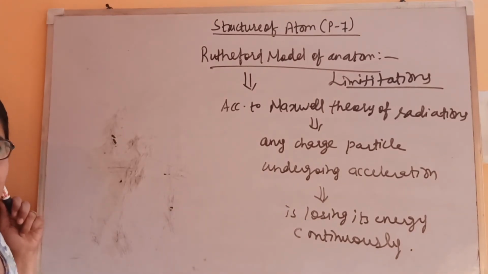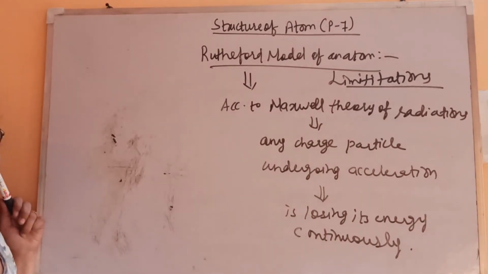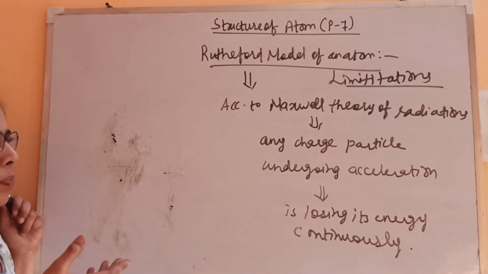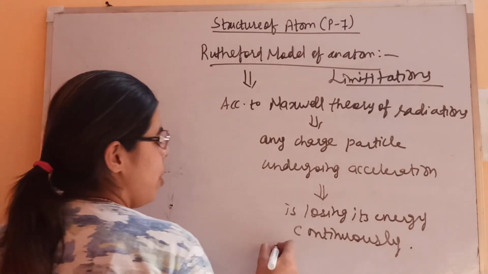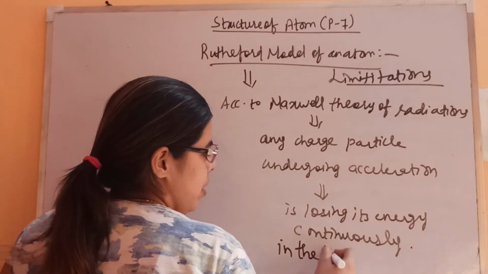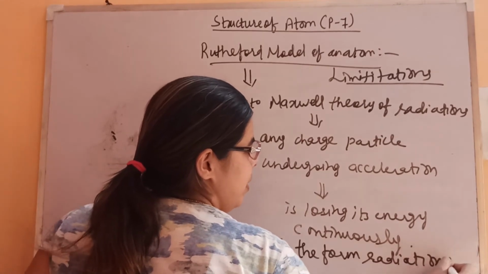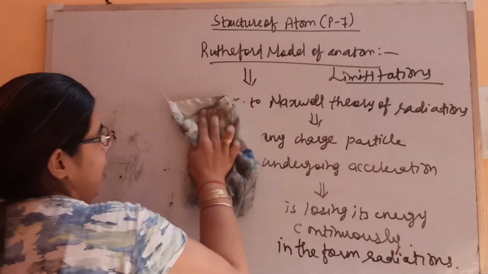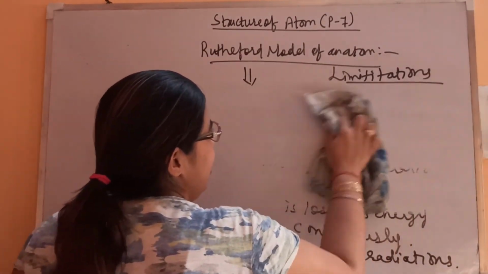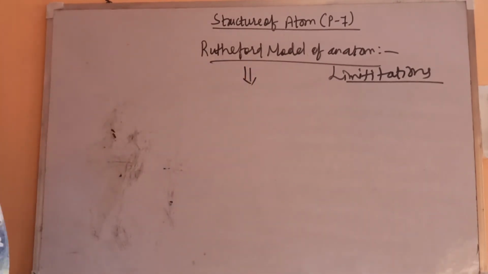We know that the atom is quite stable. This stability of the atom has not been explained by Rutherford, because he did not counter Maxwell's theory of radiations. According to it, the electron loses its energy continuously in the form of electromagnetic radiations. But this is not the case actually. According to Maxwell this should happen, yet the electron is not falling into the nucleus, and the atom is stable.